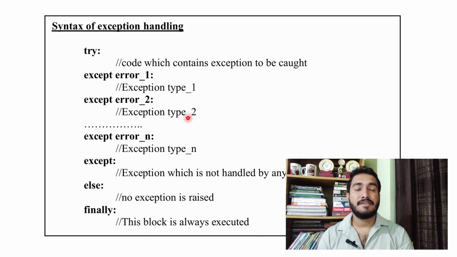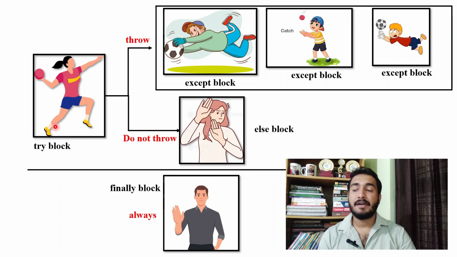Now let's discuss these blocks one by one. So look at the diagram. Try block will throw an exception. If it throws an exception, that will be caught by except blocks, so one of the except block. We know that we can have multiple except blocks in the program. If try block does not throw any exception, then else block will be executed. Finally block is always executed.